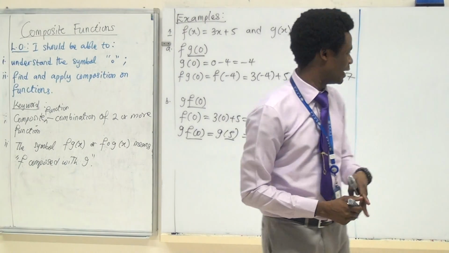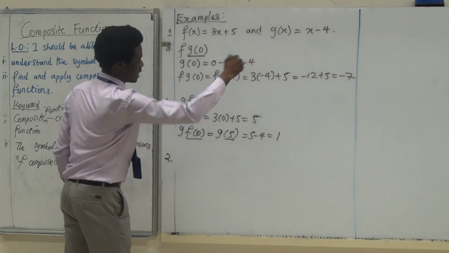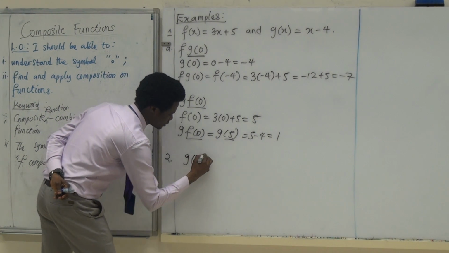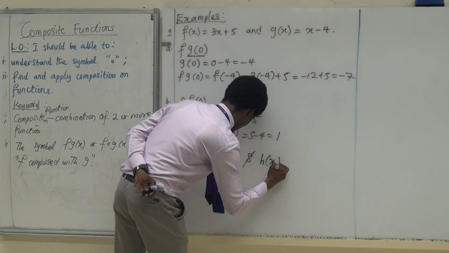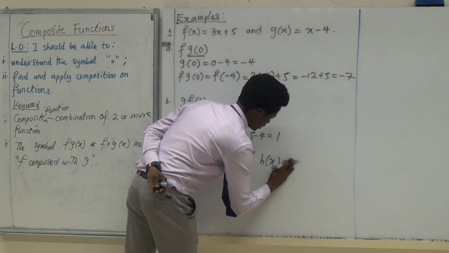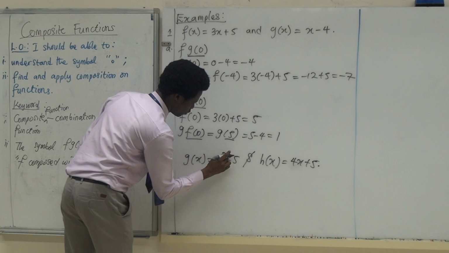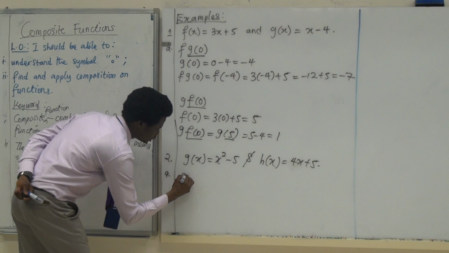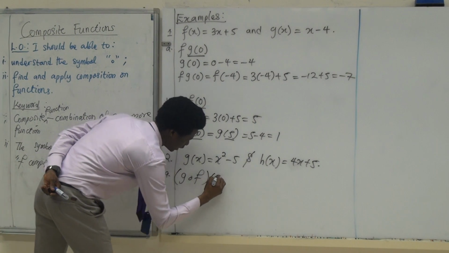Okay, guys, quickly. We are live in about 5 minutes. Can I ask you to do this? I put it here because I want to put something here. Are we ready? G of x equals x to the power 4 minus 5. And h of x equals, I would just say 4x plus 5. Oh, that might be too complicated. I don't want a too complicated question. Sorry about that. So the first one, find G composed with F of 5.